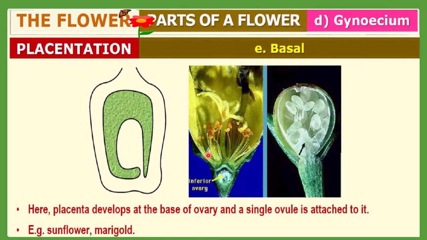The next type is the basal type of placentation. Here the ovule is observed at the base of the ovary. Only a single ovule will be observed at the base of the ovary. The placenta develops at the base of the ovary, and a single ovule is attached to it. Examples include sunflower and marigold, which show basal placentation.